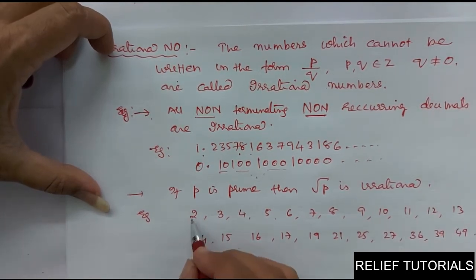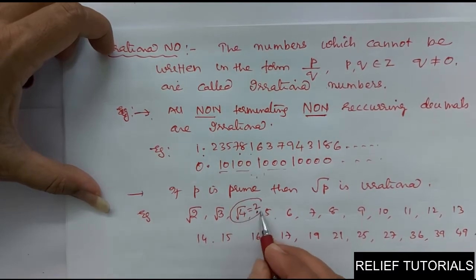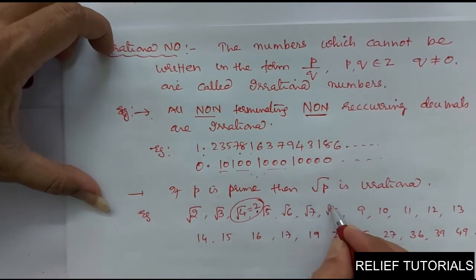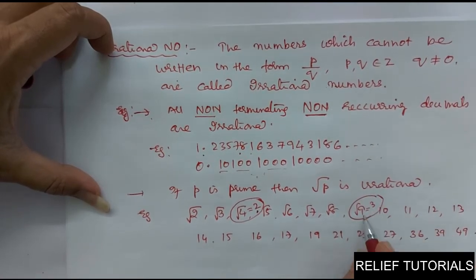Now look here, see. 2 is prime, so root 2 is irrational. 3 is prime, so root 3 is irrational. Now root 4 is equal to 2. So 2 is a natural number and all natural numbers are rational numbers. So you see this is not irrational. Root 5 is irrational, root 6 is irrational, root 7 is irrational, root 8 is irrational. Now root 9 is equal to 3. 9 is not a prime, 4 is not a prime. Clear? Root 10 irrational, root 11 irrational, root 12 is also irrational.